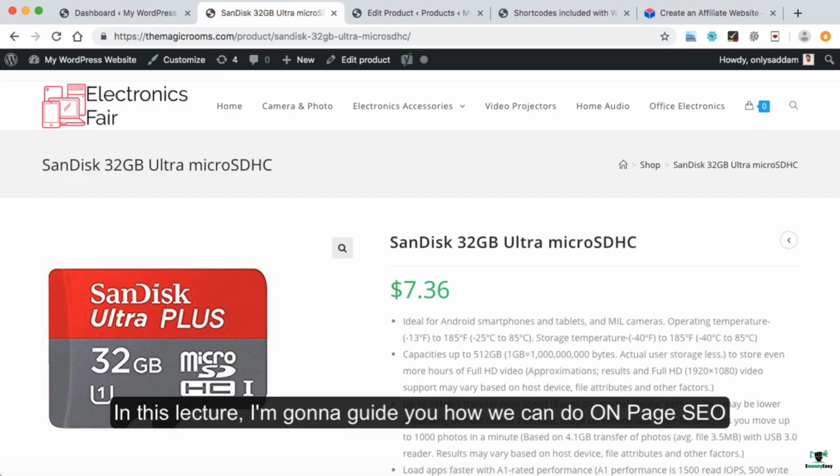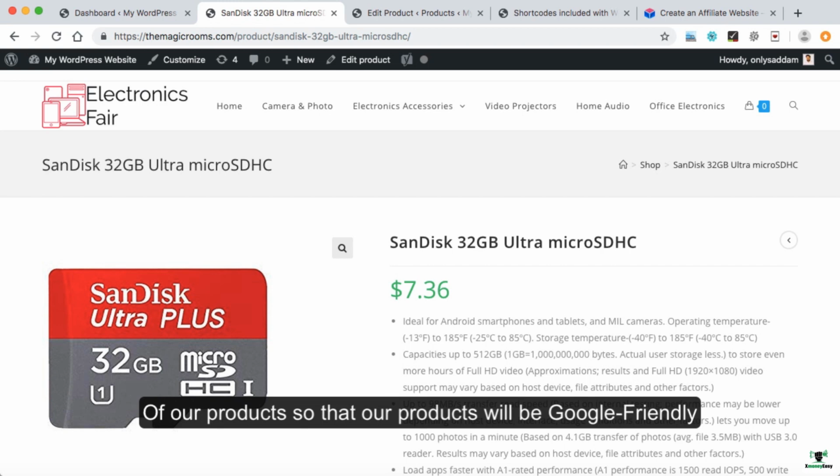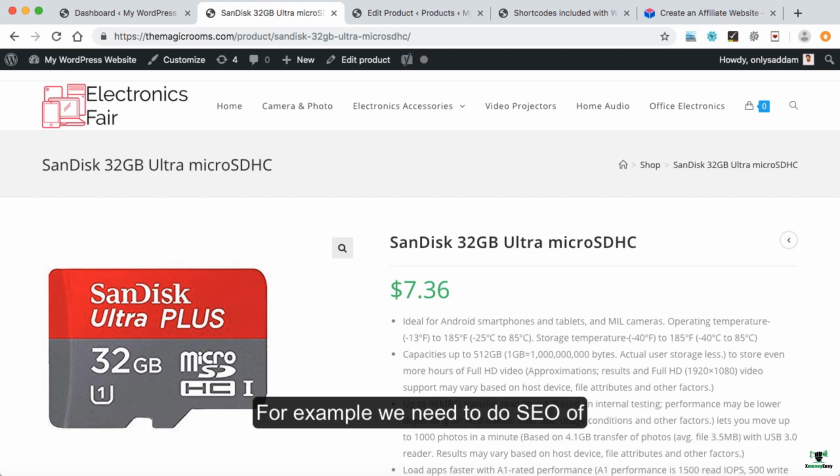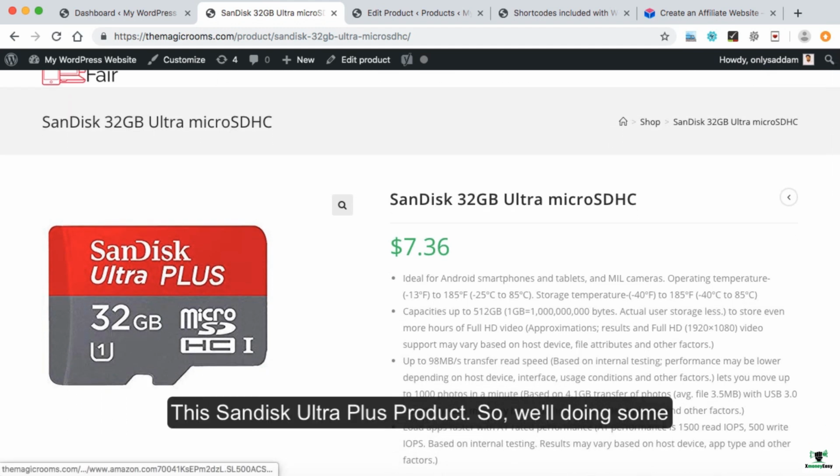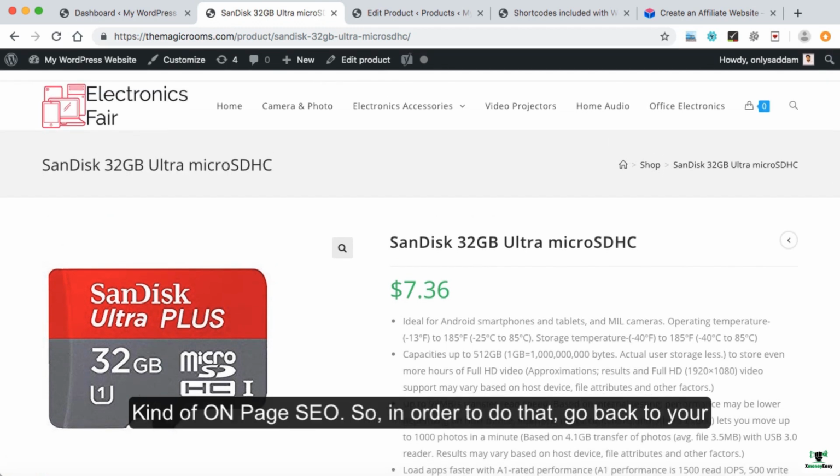In this lecture, I'm going to guide you on how we can do on-page SEO of our products so that our products will be Google friendly and it will be easier for us to rank them on Google. For example, we need to do SEO of this SanDisk Ultra Plus product. So we'll be doing some kind of on-page SEO.